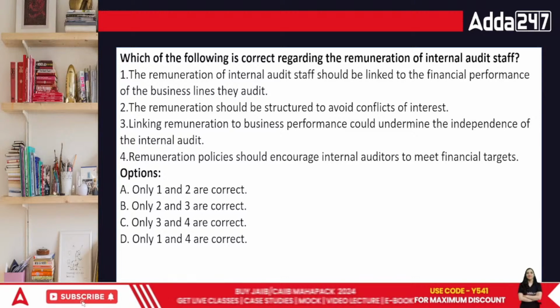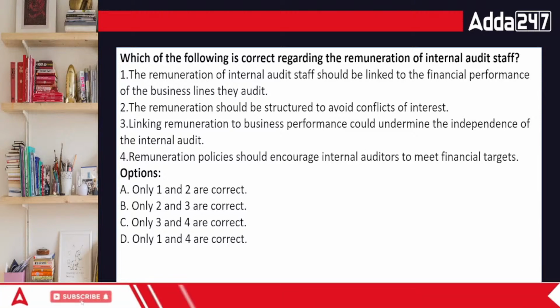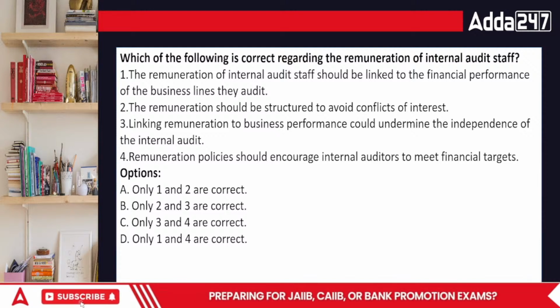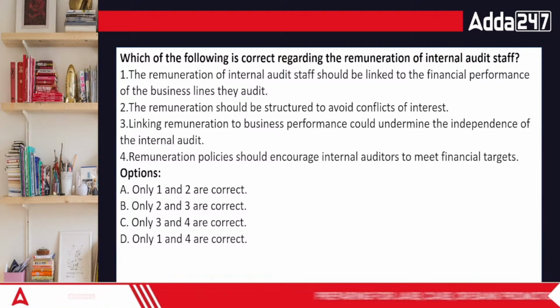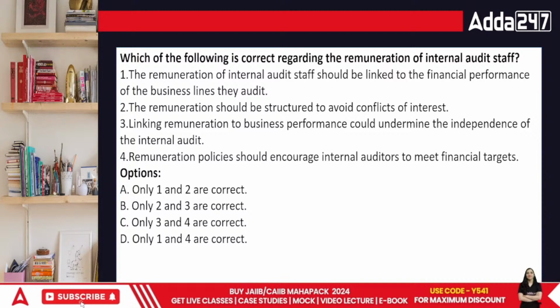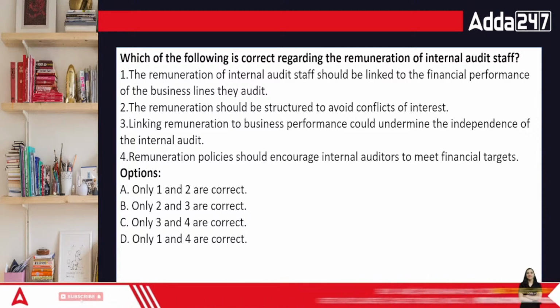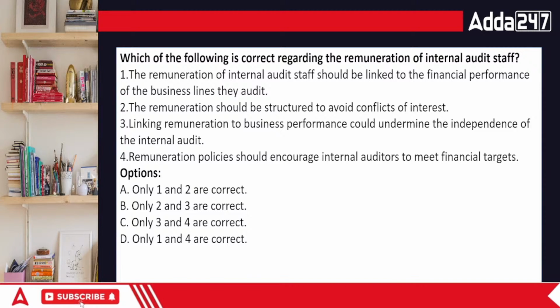Everyone, the next question. It says which of the following is correct regarding the remuneration of internal audit. The remuneration of internal audit staff should be linked to the financial performance of the business lines. The remuneration should be structured to avoid conflicts of interest.